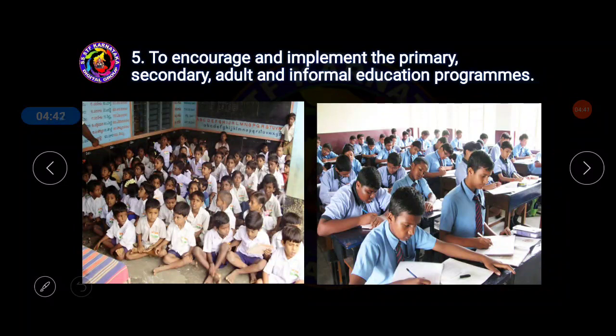Especially earlier, if you go back about 20 years, education was not fully implemented in India. But especially after 1993, when this local self-government was made compulsory to be implemented, thereafter education was implemented. We can say primary education, secondary education, and adult education, meaning for the people who missed the education, so that in their adulthood also education can be provided.